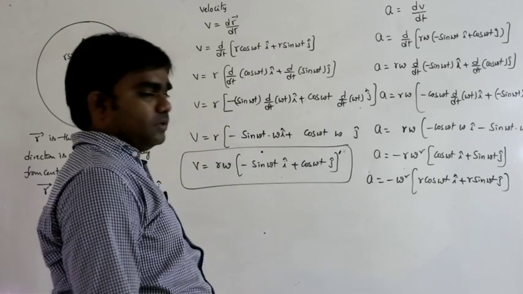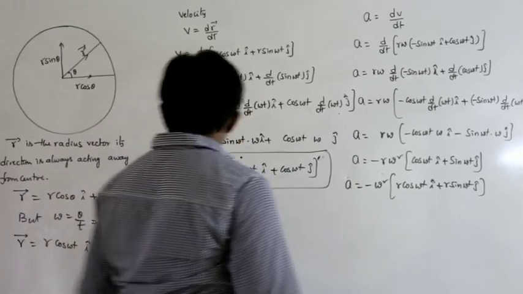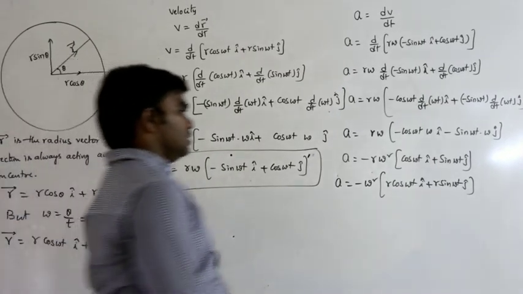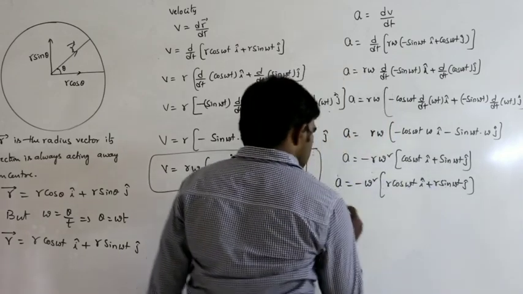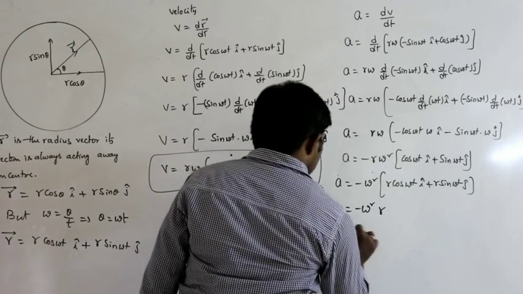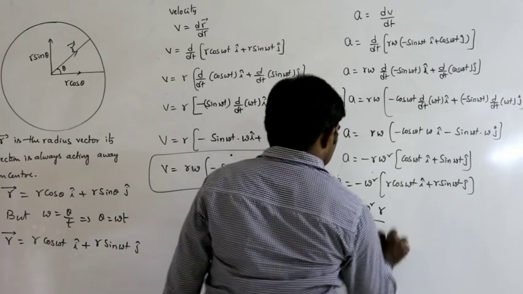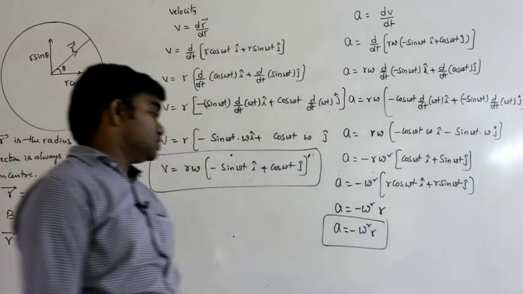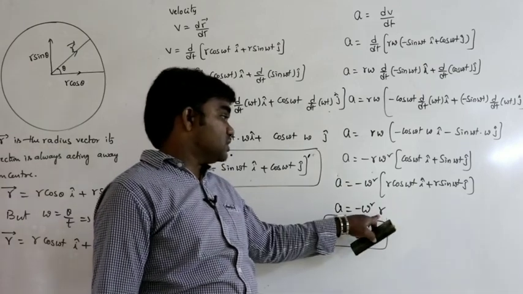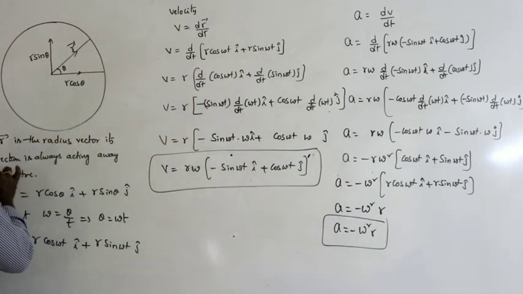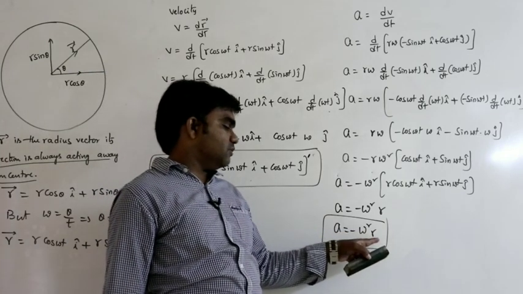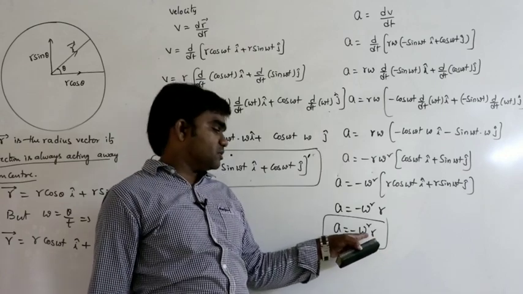Clearly follow the steps, very important. But here, what is the value of r bar? r cos omega t i plus r sin omega t j. That can be written as minus omega square into r bar. So therefore A is equal to minus omega square r. So that is the direction. Why is it minus here? What is the reason for the minus? What is the direction of r bar? We considered that the direction of r bar is always acting away from the center.